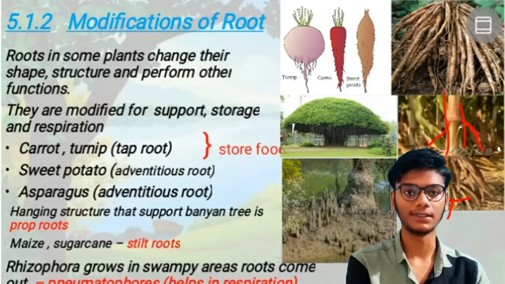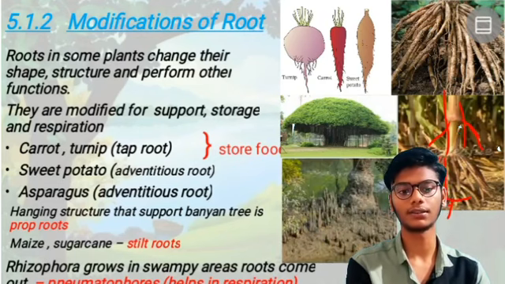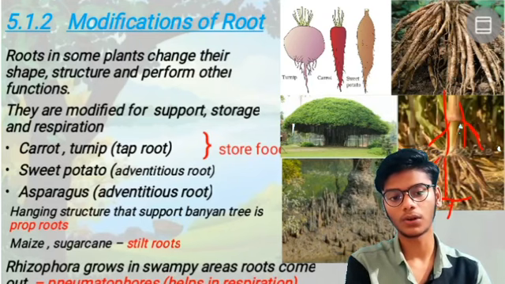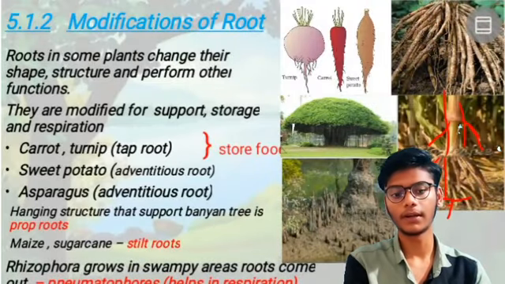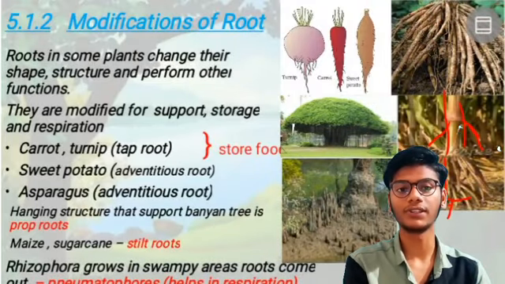Here we can see clearly through the diagram. The roots arise from the soil, outwards, to get sufficient oxygen.